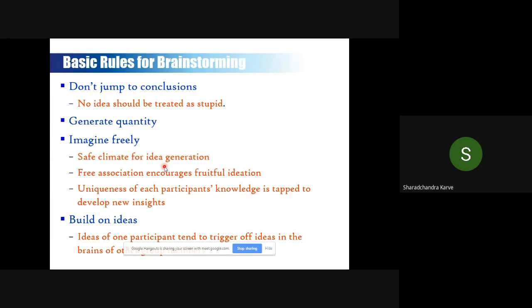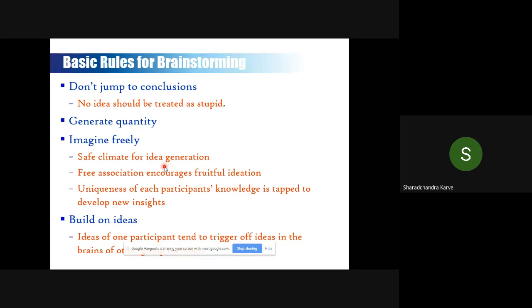Because analyzing the problem in a book or on a computer is many times easy. You come out with a solution, but people at the shop floor don't accept that change.